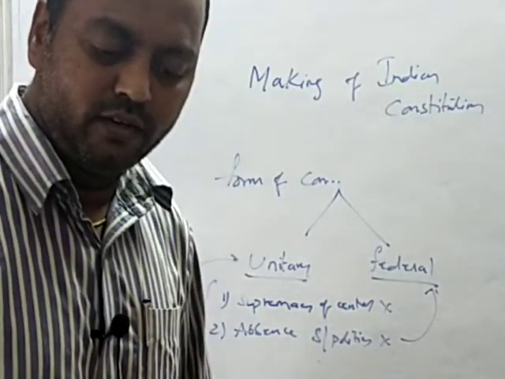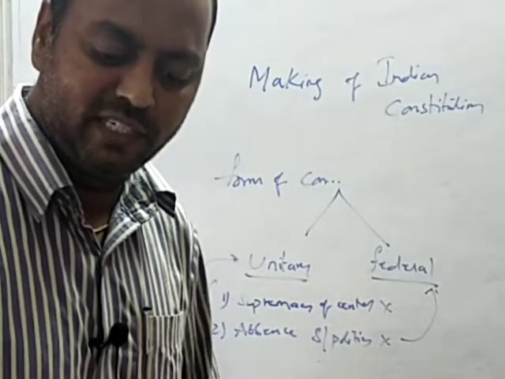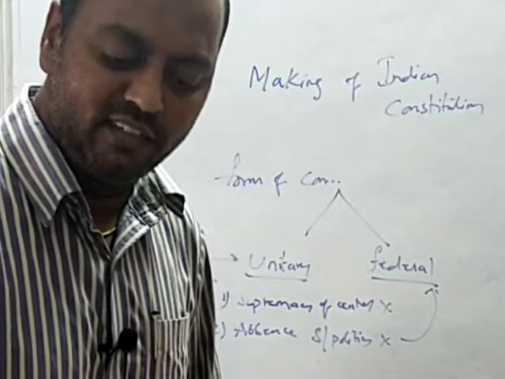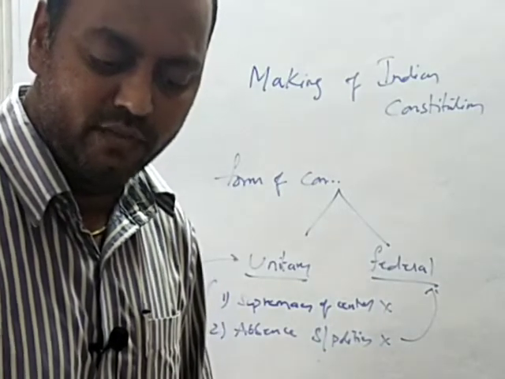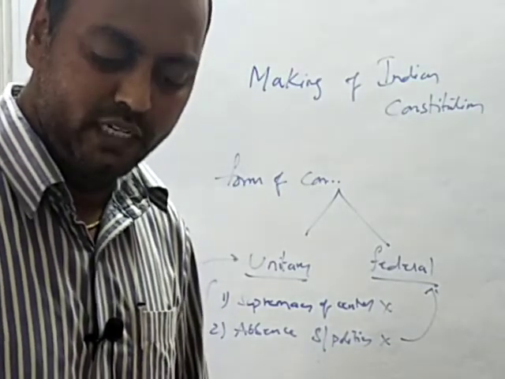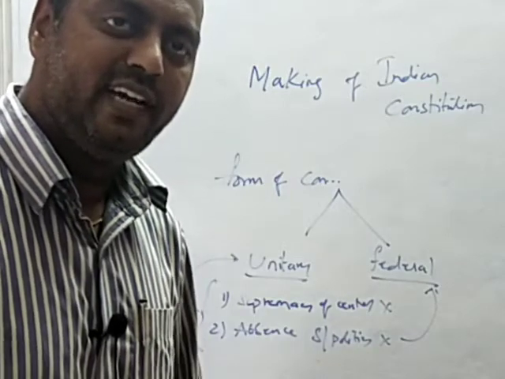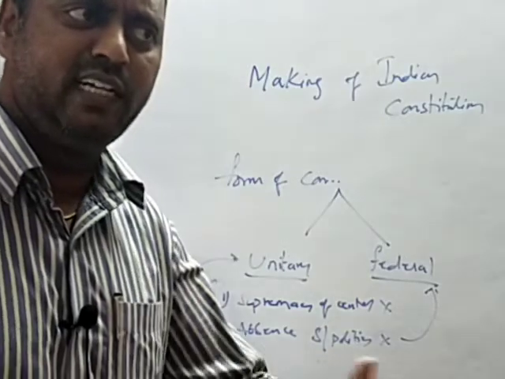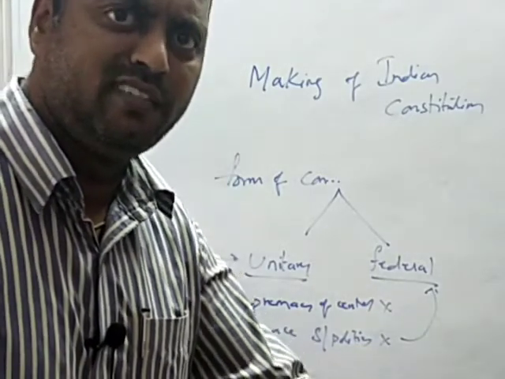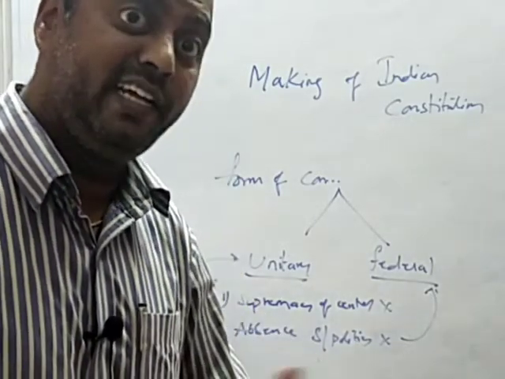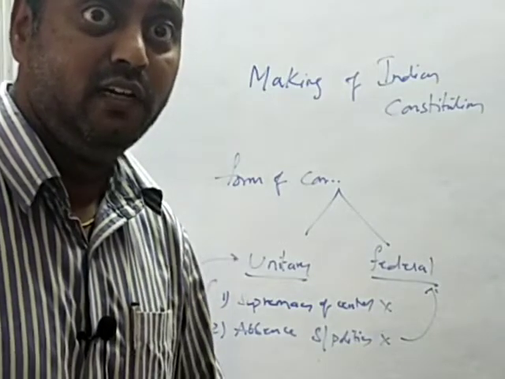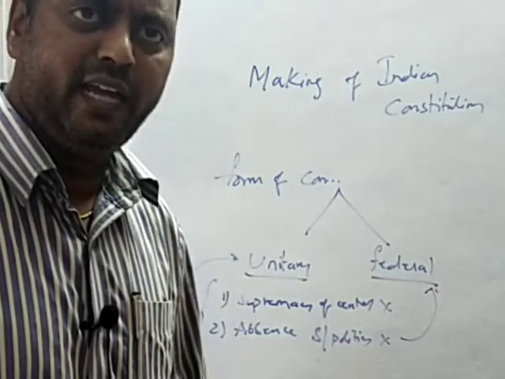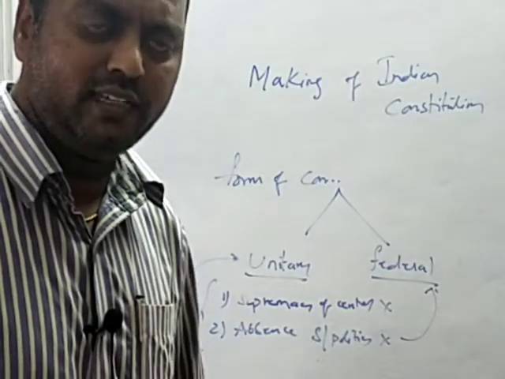So a federal constitution, in as much as it establishes what may be called a dual polity, this dual polity under the proposed constitution will consist of the union at the center and the states at the periphery, each endowed with sovereign power. The central government will function on the subjects assigned to it, whereas the state government will also function sovereignly on the subjects assigned to it. So in their own fields, they have respective power under the constitution.